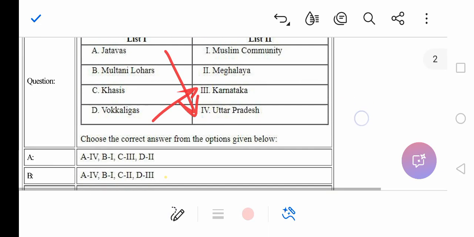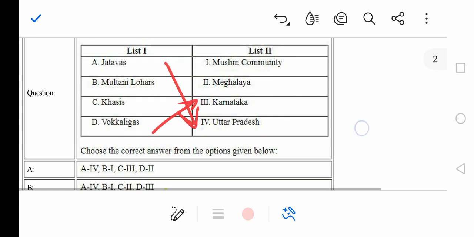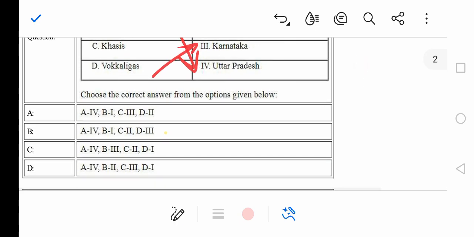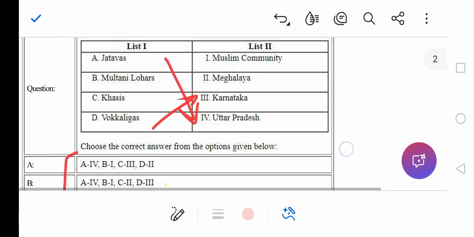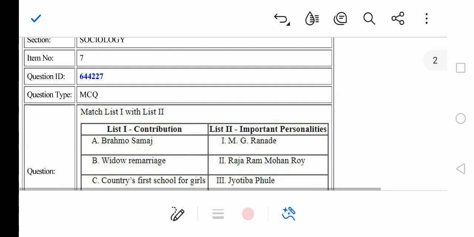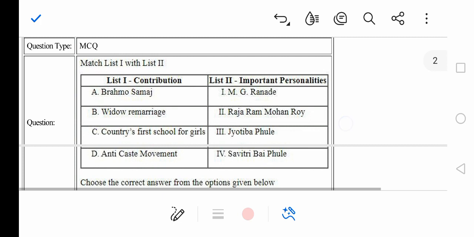So we can see if something matches. A with the option number 4, and Vokkaligas as the option number 3, Vokkaligas of Karnataka, right? So option number C is the correct answer. Now we can go ahead with the next question, right?